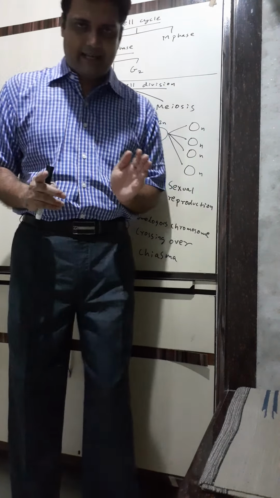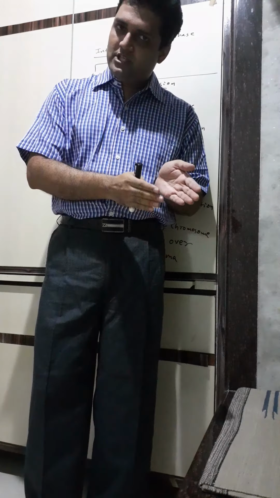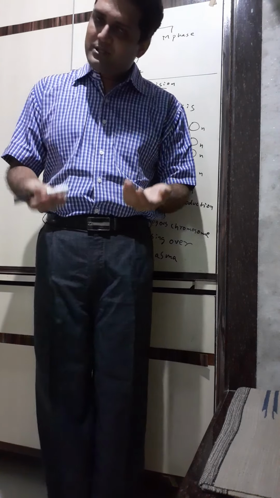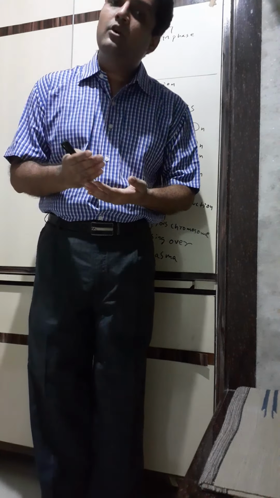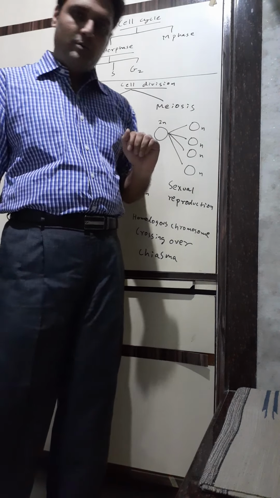Okay, I'll repeat it once again. The sequence of events which occur from the beginning of one cell division to the beginning of the next cell division is called cell cycle. Or you can also say the sequence of events which occur in the life of a dividing cell, that is called cell cycle. I hope you've understood that.